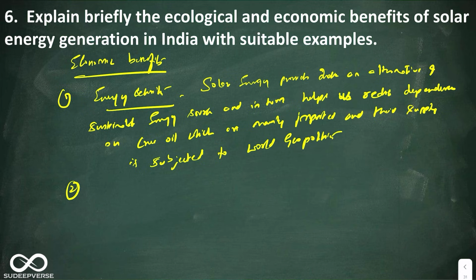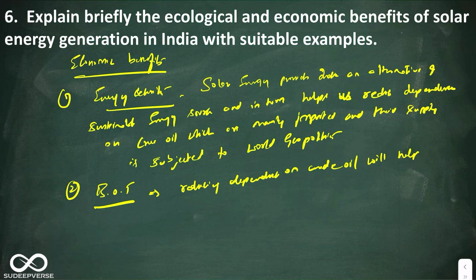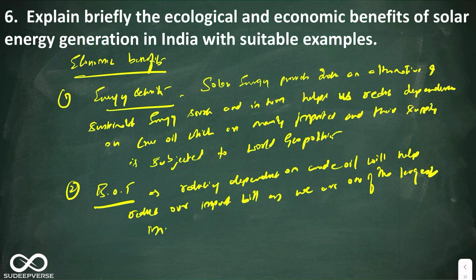The second one you can say is balance of trade. Here you can say reducing dependence on crude oil will help reduce our import bill, as we are one of the largest importers of crude oil in the world. Okay, so this is the second economic benefit.